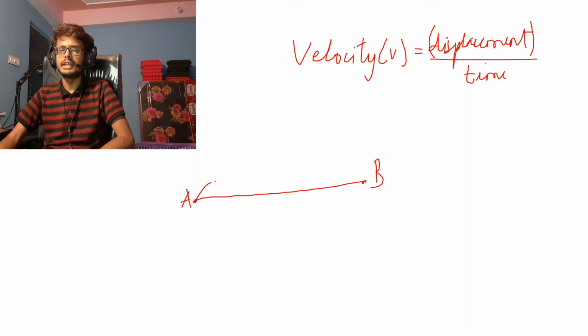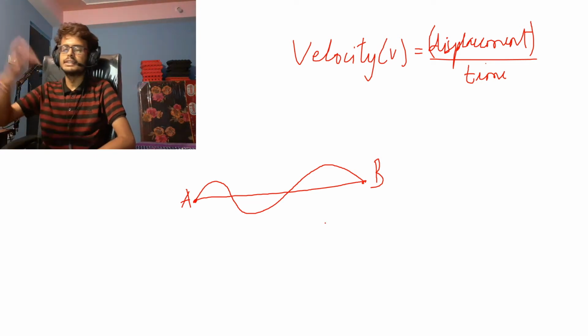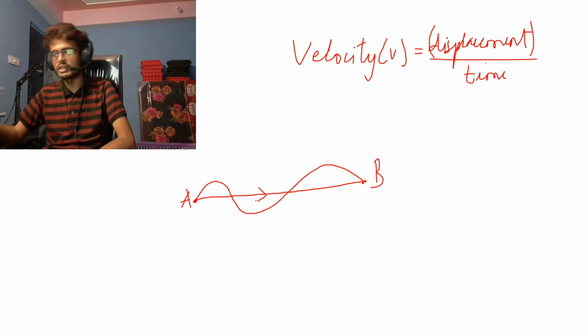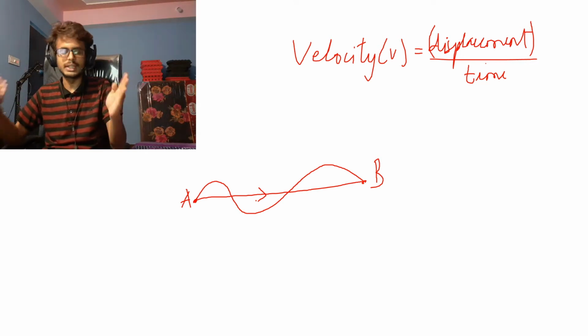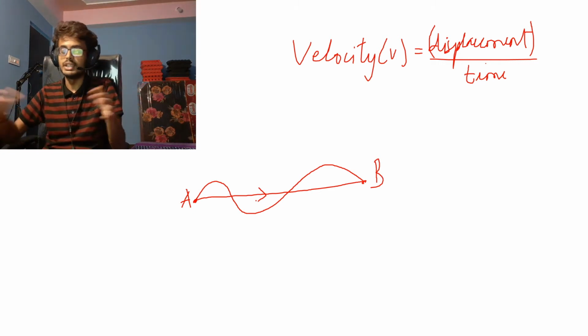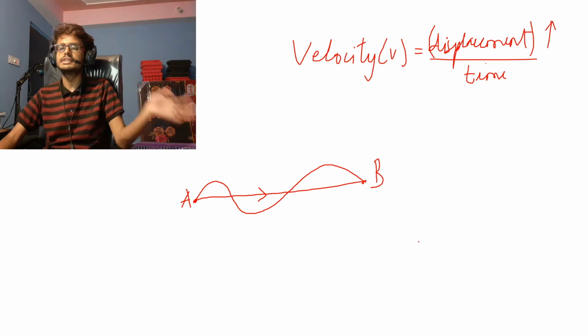Distance can be anything, like a road connecting them. If it's a hilly terrain, you will not have a straight road connecting 2 points. There will be curves, twists and turns. You have to climb up, go down, ascend, descend, whatnot. Displacement is basically the shortest path length between 2 points, and this is a vector quantity because displacement defines both magnitude as well as direction.